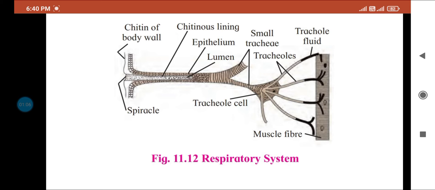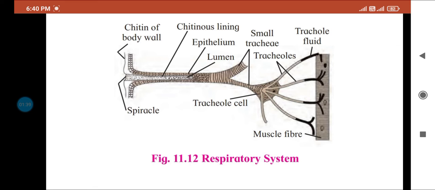Spiracles. Spiracles are respiratory openings. They are paired, present on the ventrolateral side of the body in the pleural membrane. Cockroach has 2 pairs of thoracic and 8 pairs of abdominal spiracles. The spiracles open into a series of air sacs from which the tubes called trachea arise.